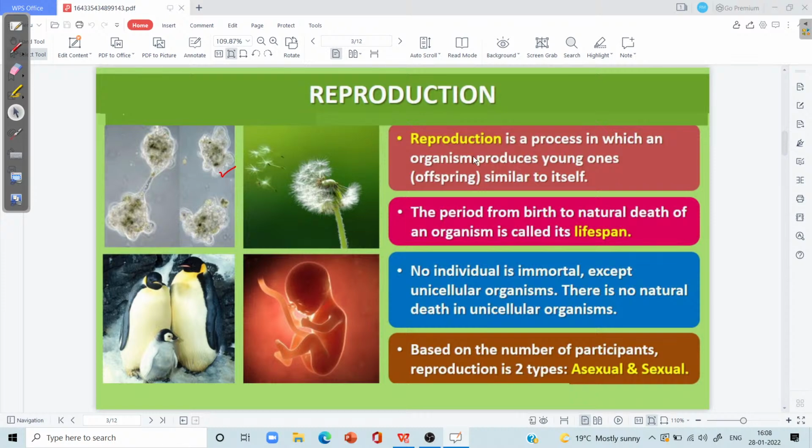When the amoeba grows in size and acquires maturity, thereafter it starts dividing, and due to its division, daughter amoeba are formed. It means there is no stage called natural death in the life history of unicellular organisms. The process of reproduction makes them immortal.